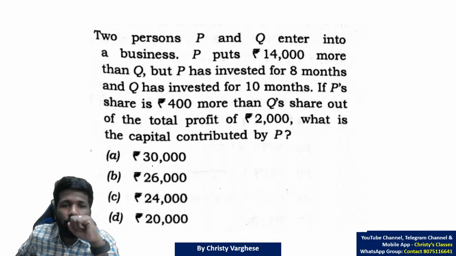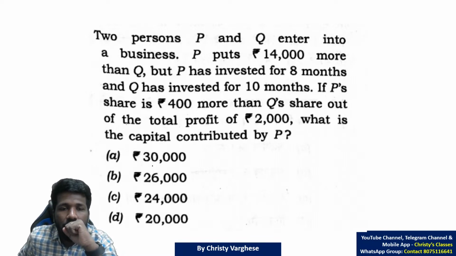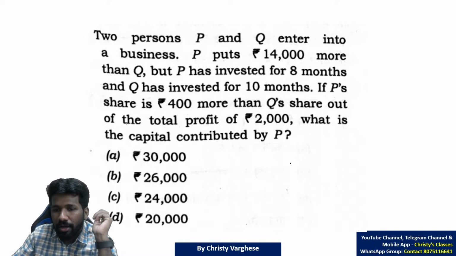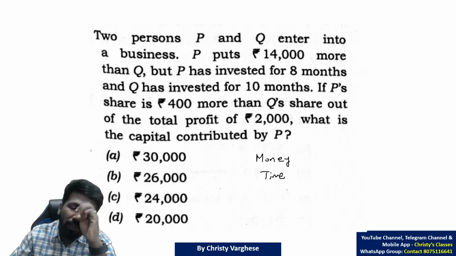Two persons P and Q enter a business. P puts in 14,000 more than Q, but P has invested for 8 months and Q has invested for 10 months. So in investment, money and time both matter. If you invest more money, you should get more money back.